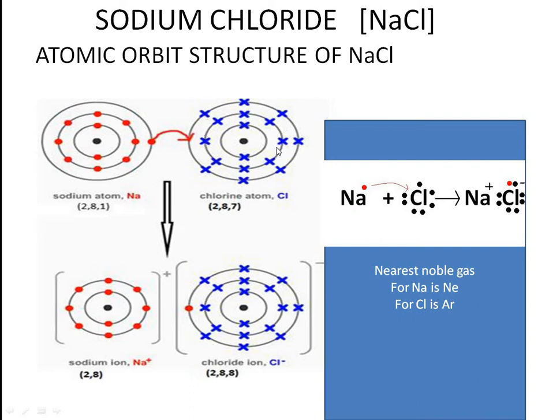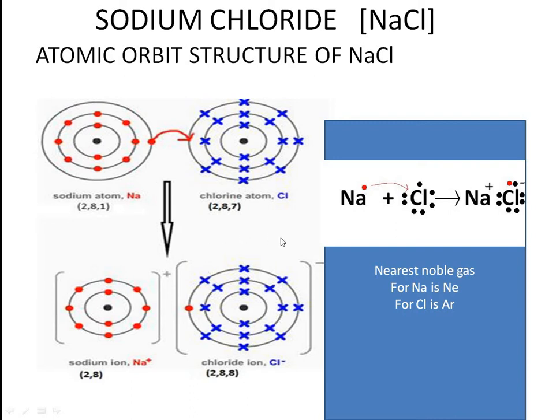So totally 17. Now both these atoms are unstable. Why is it unstable? Because in the last shell of sodium you have only 1 electron. Chlorine is also not a stable one, but it needs 1 electron to become 8. So if we transfer 1 electron from the metal sodium to the non-metal chlorine, the sodium atom becomes stable. See here, the last shell becomes 8 electrons and chlorine also becomes stable by getting 1 electron. So if you transfer 1 electron, both sodium and chlorine become stable. Check these two diagrams, last shell 8, 8. So both have become stable. How has it become stable?